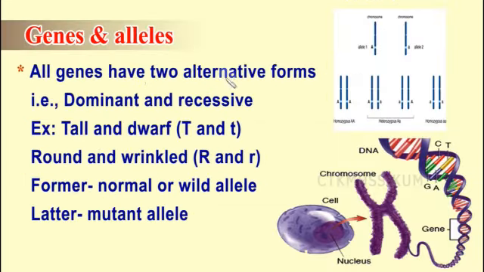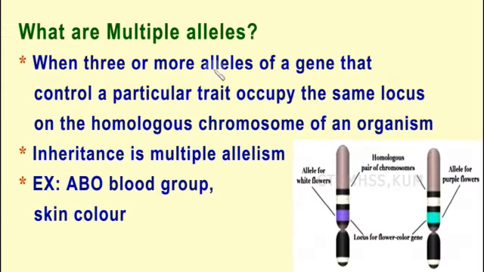So we read that alleles are two alternative forms, but here three or more alleles are present and they occupy the same locus. In this diagram, this is the locus for the flower color gene. The gene for flower color is present here, and this is the allele for white flower and this is the allele for purple flower.